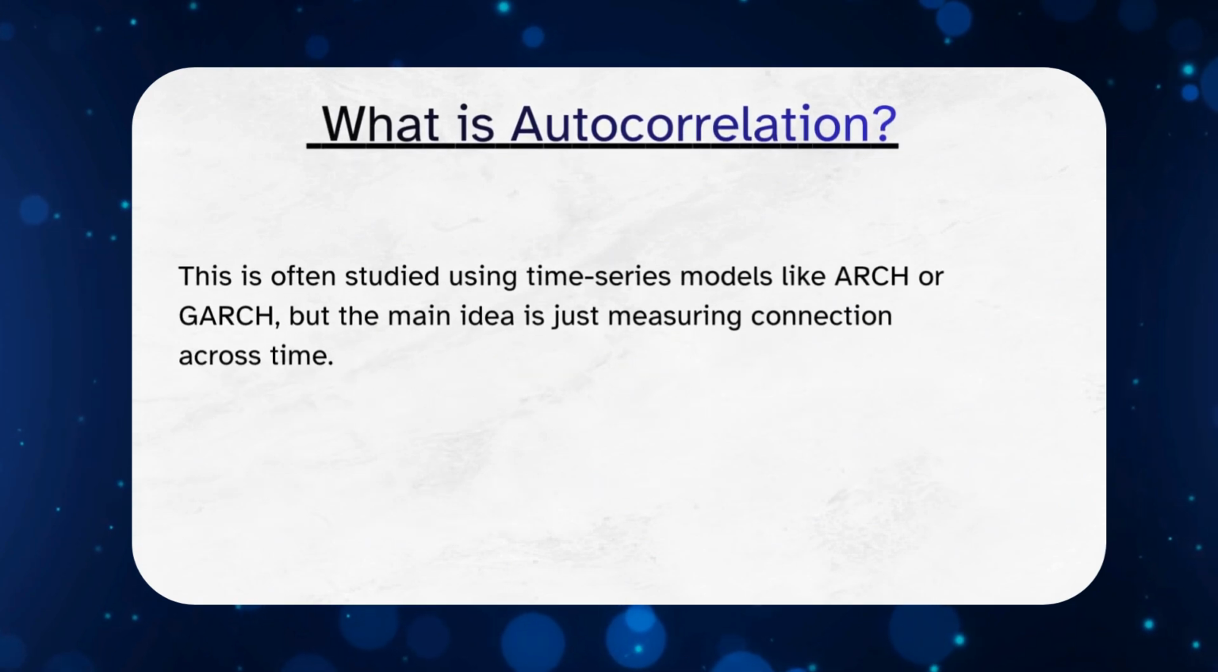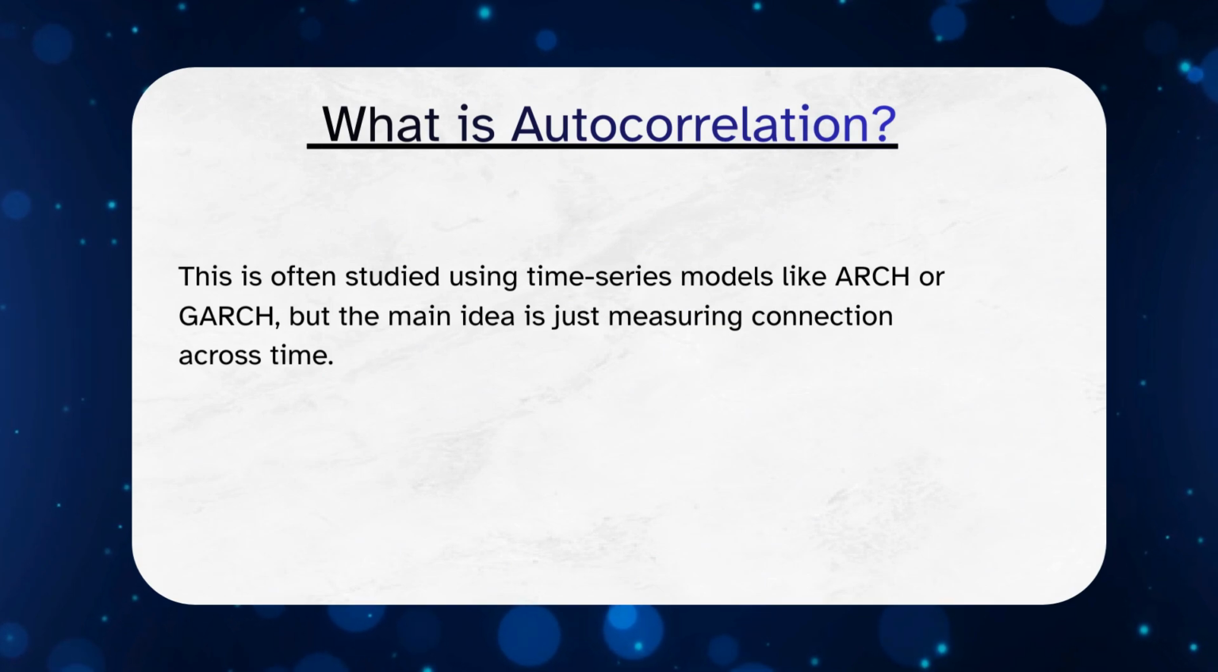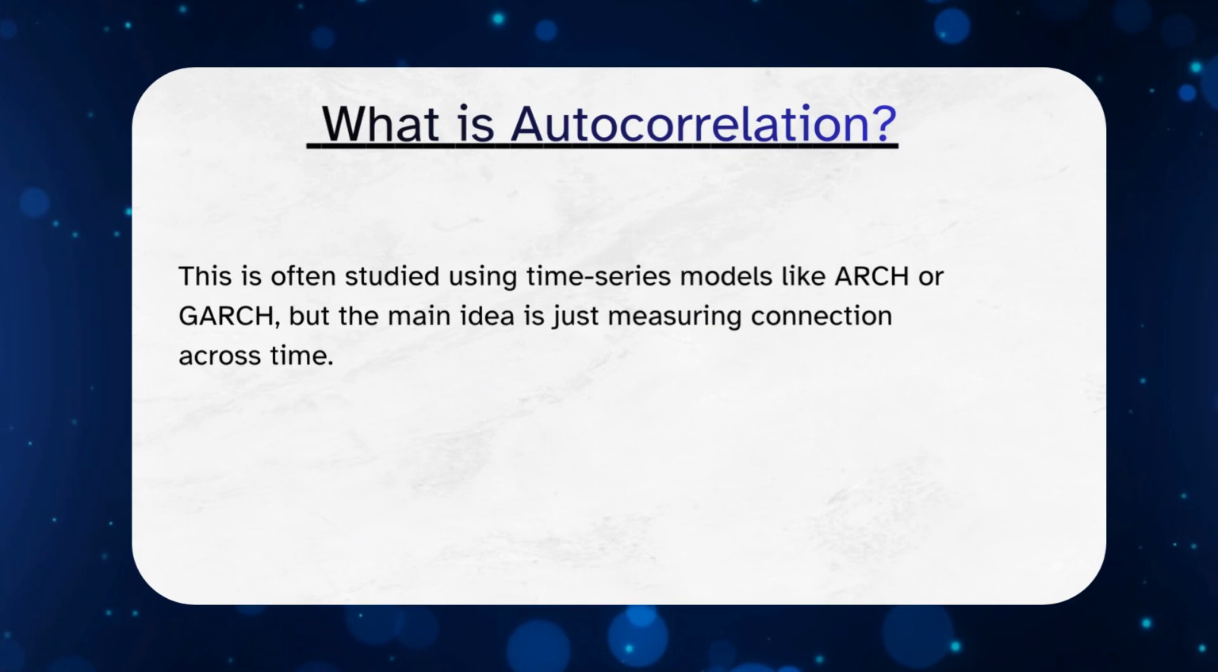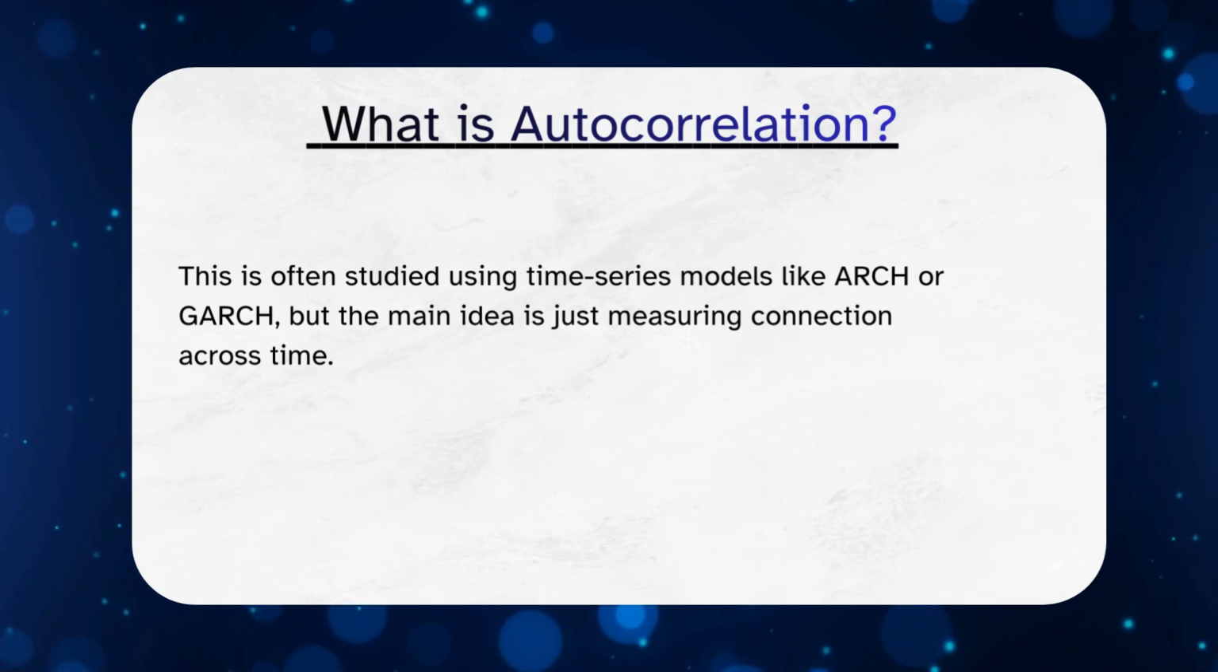In finance, this concept is often studied using time series models like ARCH or GARCH. But don't worry about the complex models right now. The core idea is very simple. We are just trying to measure how strongly values are connected across time. If values keep following recent patterns, we observe stronger autocorrelation. If they move randomly, autocorrelation becomes weak.